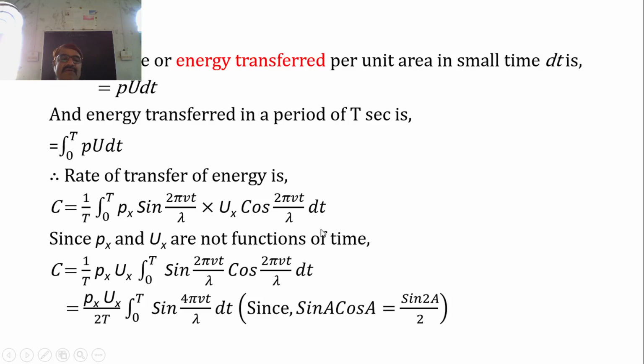Now Px and ux are functions of x but not t, they are independent of t, so they can be taken out of the integration.